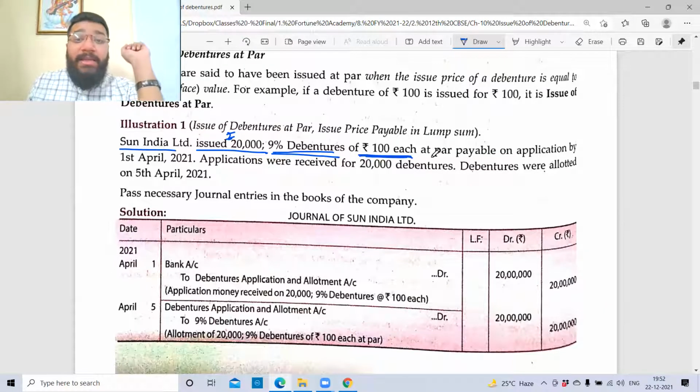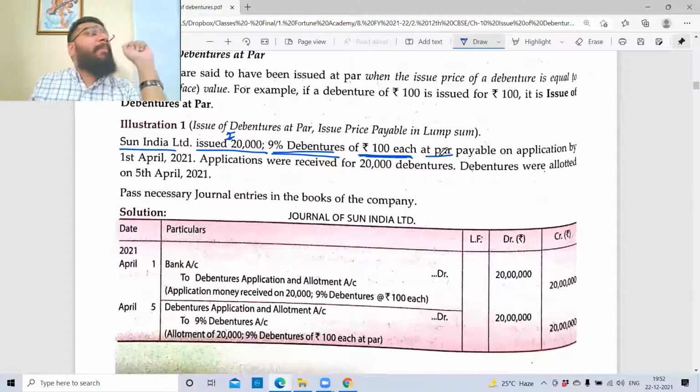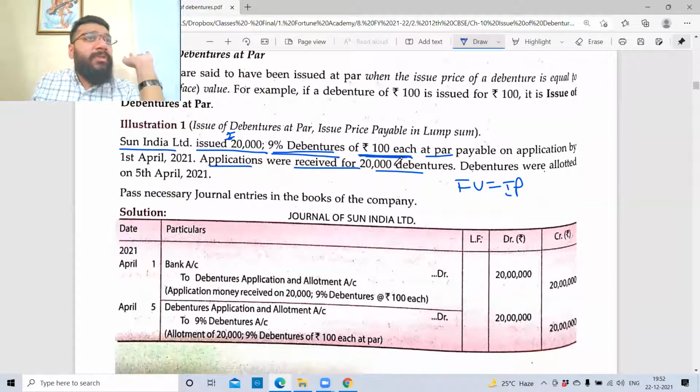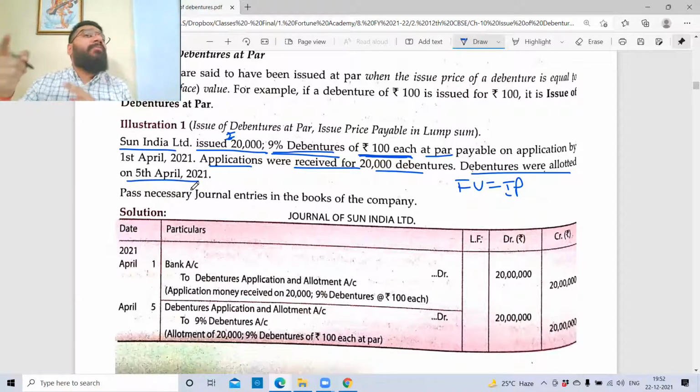Now it is payable at par. Par means what? Face value will be equal to issue price. Excellent. Applications were received for 20,000 debentures, so I can say at par subscription. Debentures were allotted on 5th April 2021. Has anywhere the installment been given, like application 5 rupees, allotment 10 rupees? Nothing is given, which means this is a lump sum issue.